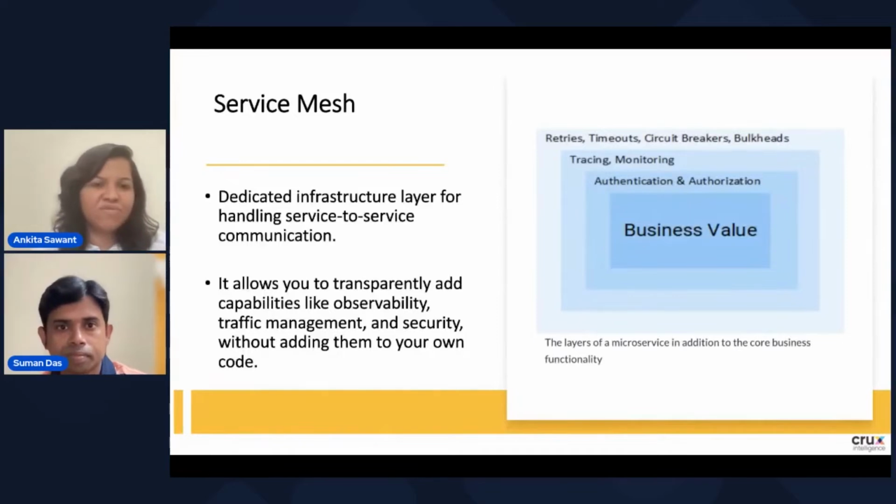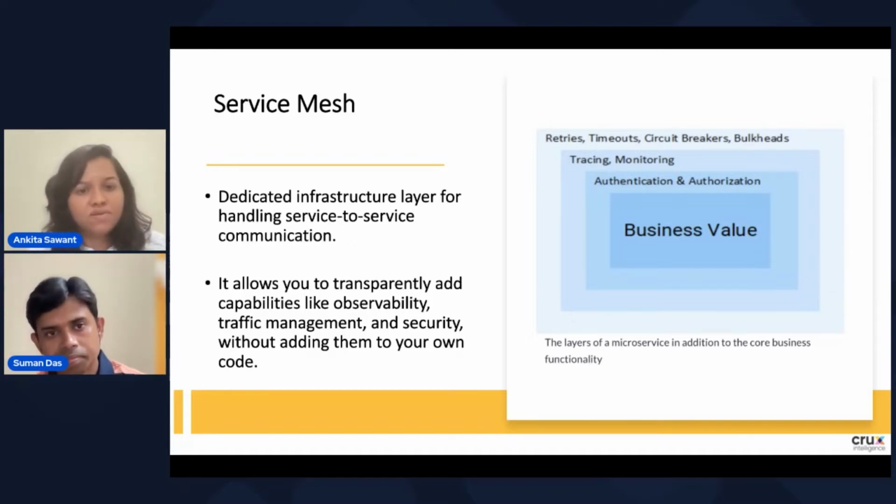Thank you, Suman. Hello, everyone. So now let's see how we have deployed this Ignite cluster into the Kubernetes cluster along with the Istio service mesh. Before that, I want to give you a brief introduction to what a service mesh is. In this diagram, you can see there are different layers of the implementation along with the business value. In this case, the developer has to focus on all these layers if you are not introducing any mesh-level strategy.